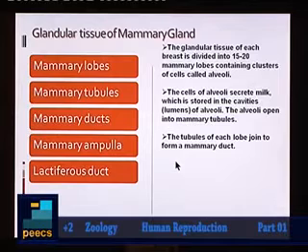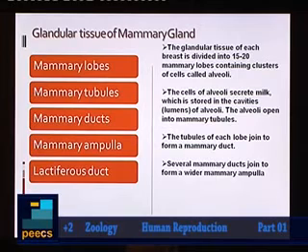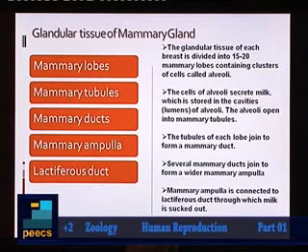Then each mammary duct will open into a swollen portion, and that swollen region is known as the mammary ampulla. And mammary ampulla will lead to the lactiferous duct.